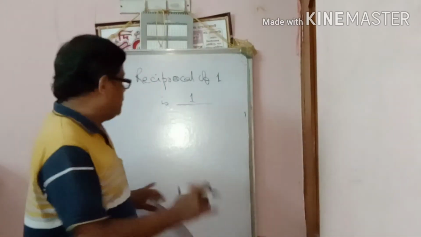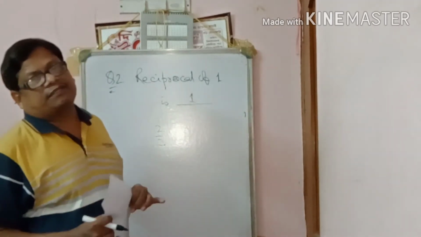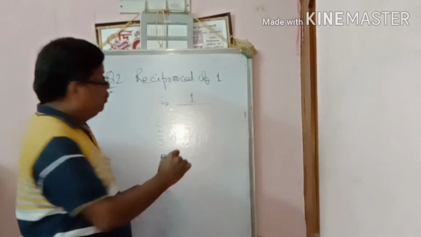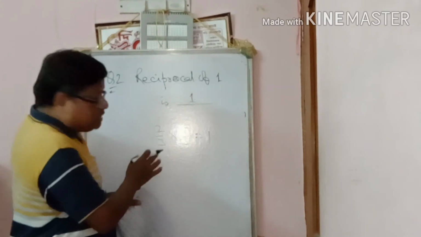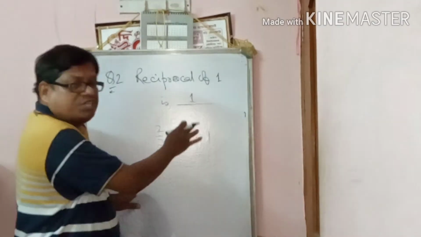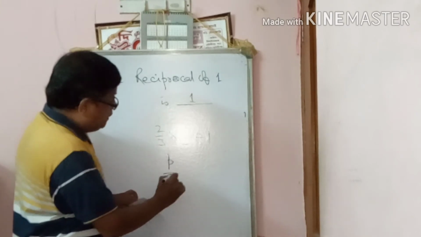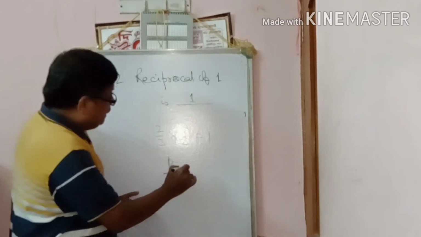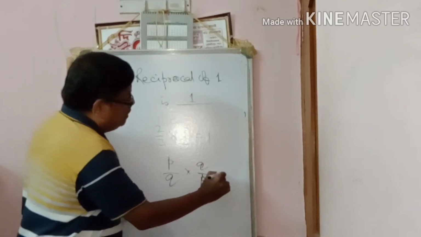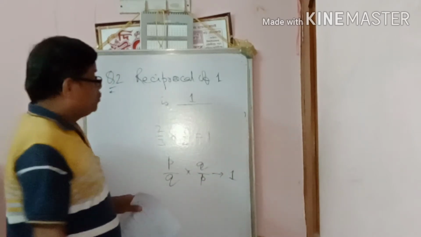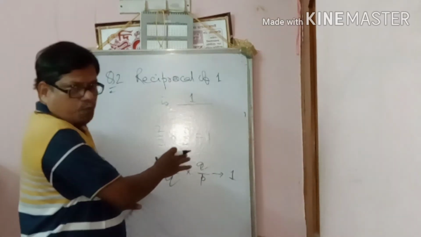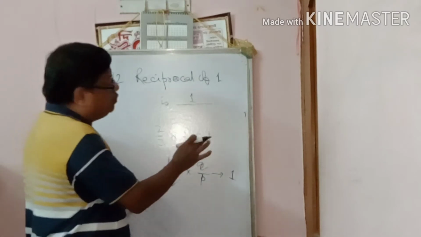Reciprocal means, suppose you imagine a rational number 2 by 3. If we multiply by 3 by 2, you will get 1. So the reciprocal of 2 by 3 is 3 by 2. For any rational number P by Q, where Q is not equal to 0, if we multiply P by Q into Q by P, you will get 1. So 2 by 3 into 3 by 2 equals 1.